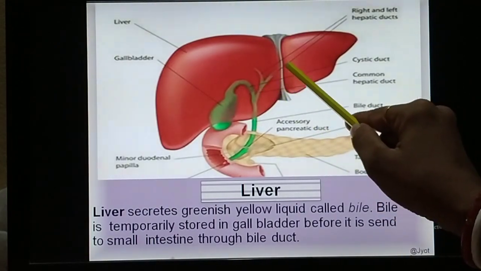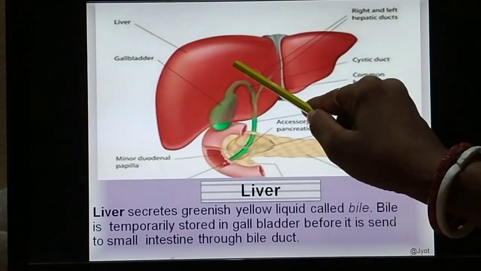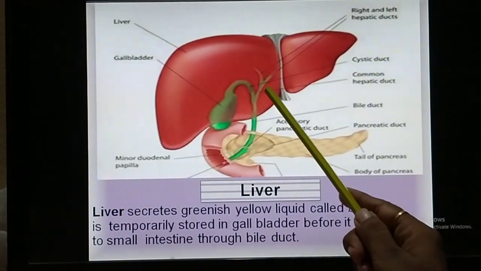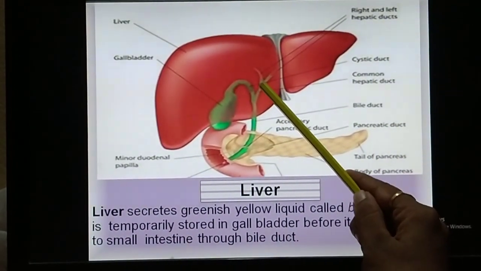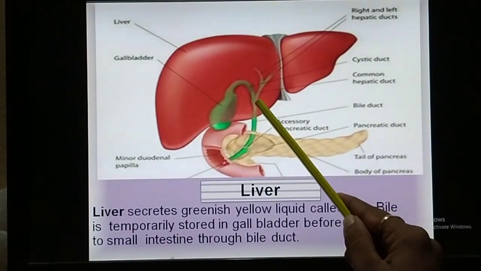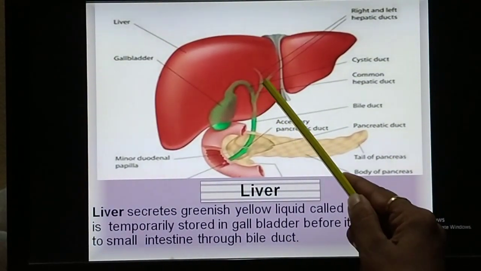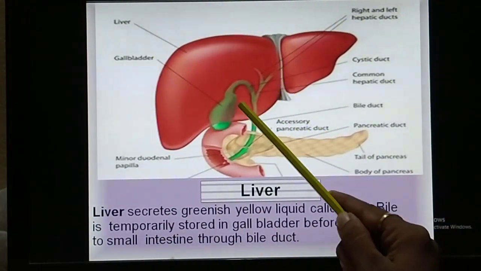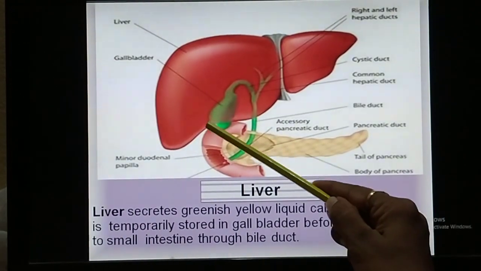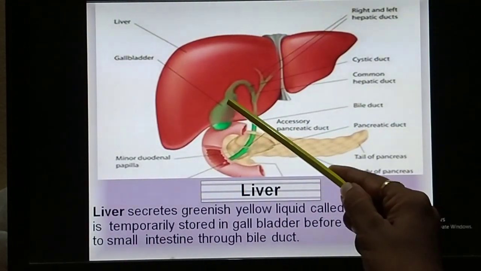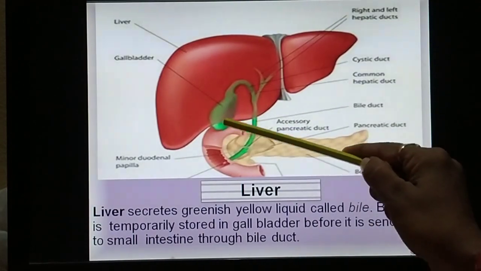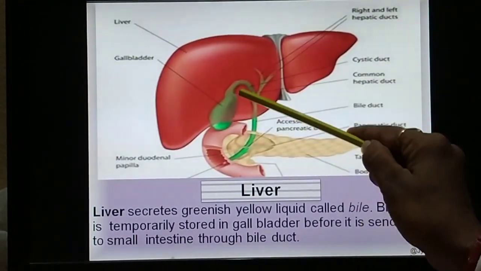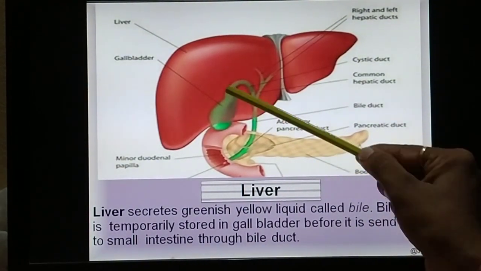So two ducts arise, one from the left side, the other from the right side. Then they combine and form a common duct, that is called the common hepatic duct. Now there is another dark green color, ball like structure attached to the liver, that is called the gallbladder.